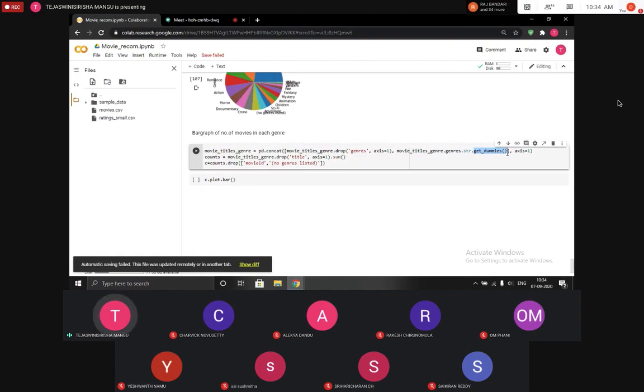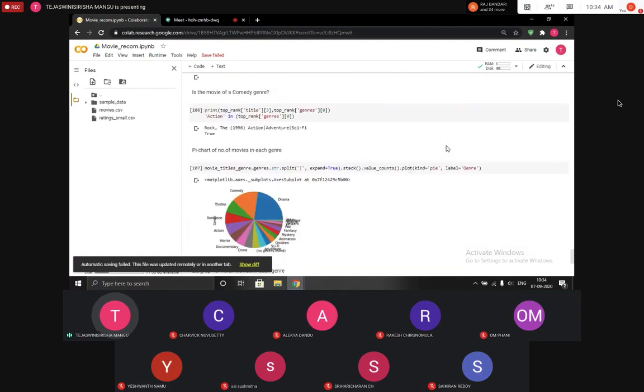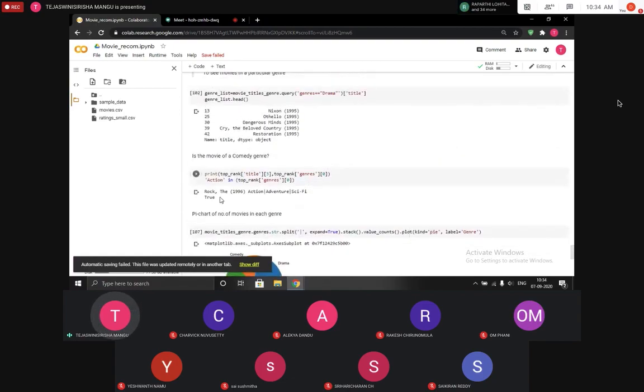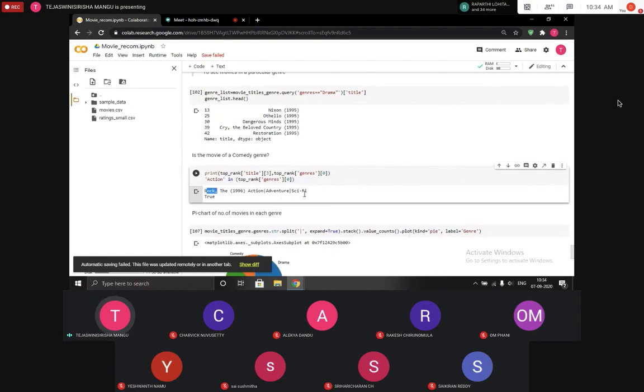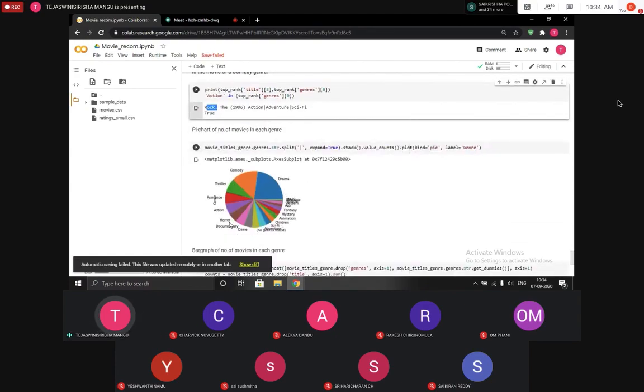It creates a dummy table. For example, we have taken the movie Rock. This Rock is having action, adventure, and sci-fi among all these various other genres. So firstly, it forms a table, and then every other genre will have a zero except for action, adventure, and sci-fi.